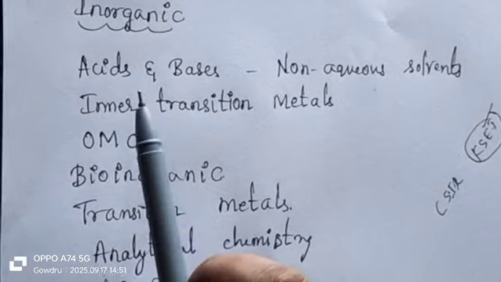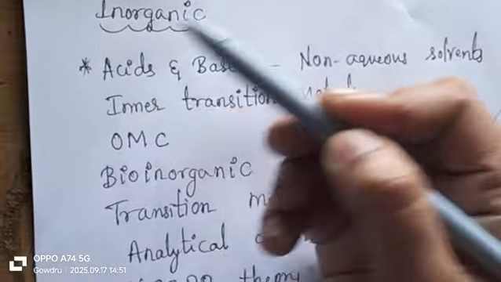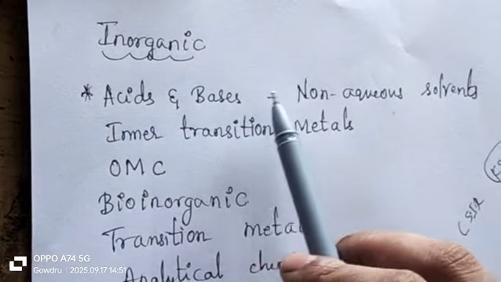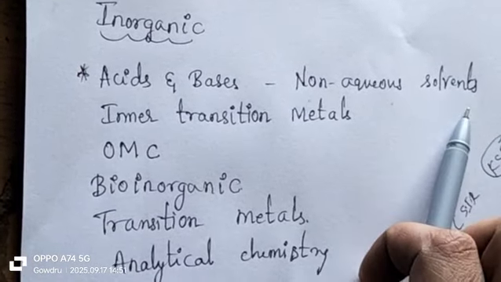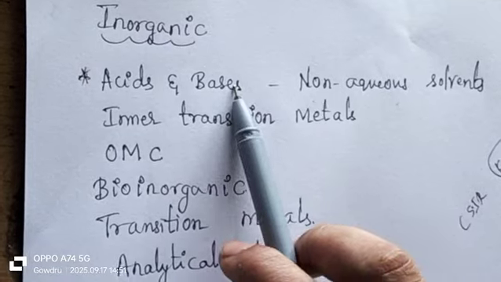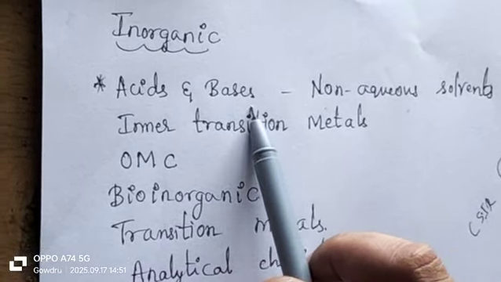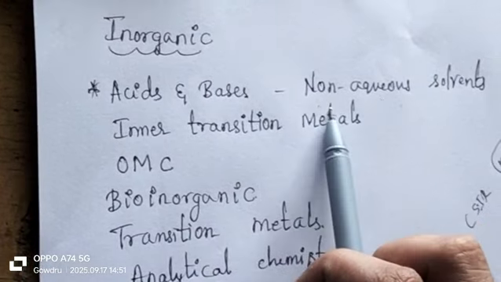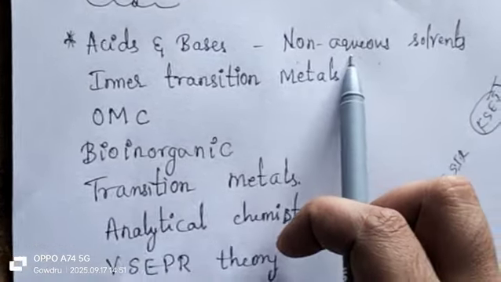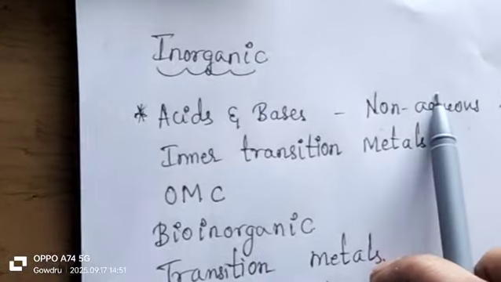So here the first important chapter is acids and bases, that also includes non-aqueous solvents. So you have to be thorough with this. Acids, bases, Lewis acid, Lewis base, HSAB concept, non-aqueous solvents, liquid HF, liquid SbF5, so this type, liquid N2O5